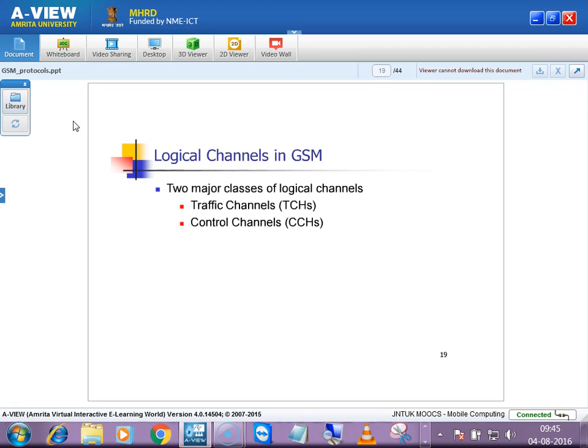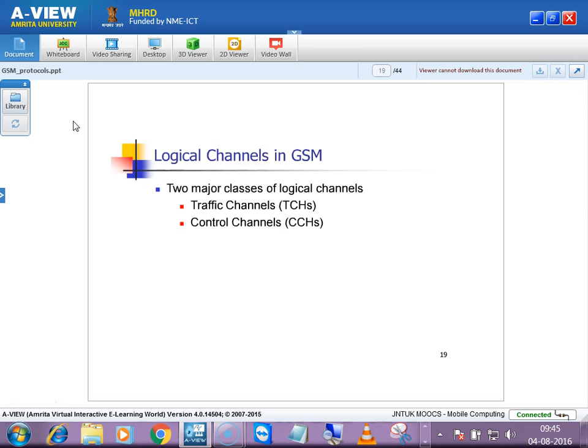And logical channels in GSM, as I told you, have two major classes: traffic channels and control channels. Traffic in the sense just data. Control in the sense some control information in order to transmit some data, in order to transmit whatever you ask, in order to have some data session. Before that, some signaling should be exchanged between the mobile station, base station and MSC.